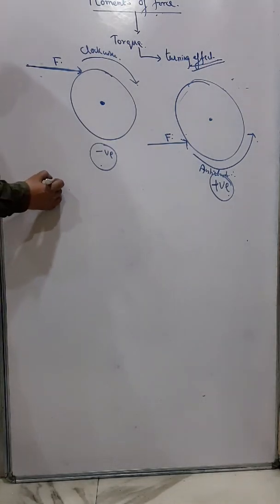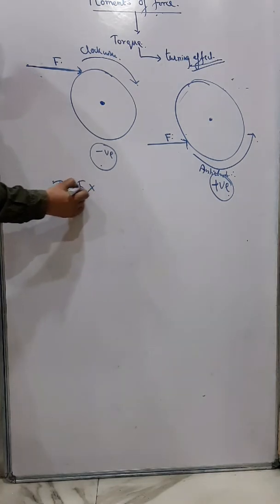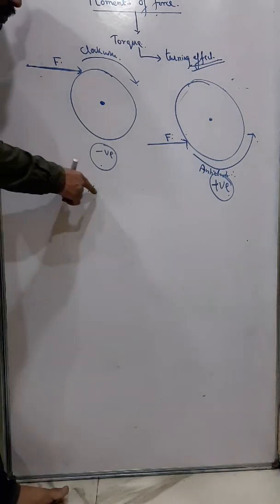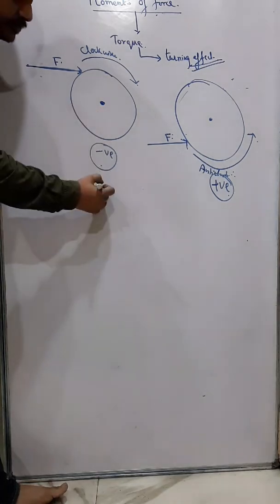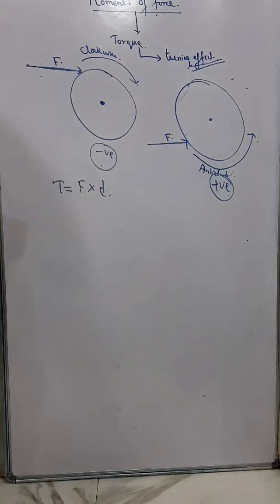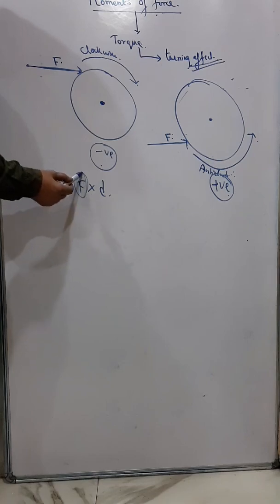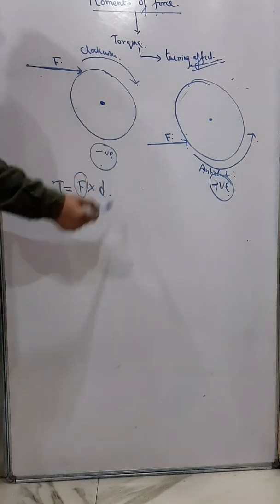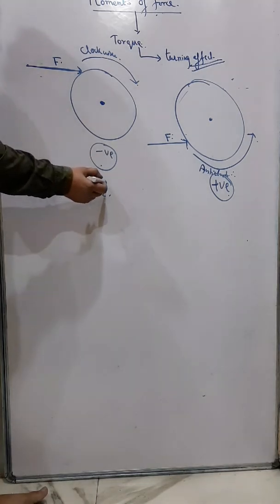Now mathematically, to calculate the moment of force, that is torque, the turning effect or the moment of force is the product of force into the perpendicular distance between the line of action of force to the axis of rotation. You understand what I told? This turning effect is actually equal to the force applied into distance. Now what does this distance mean? This distance means the perpendicular distance from the line of action of force to the axis of rotation.